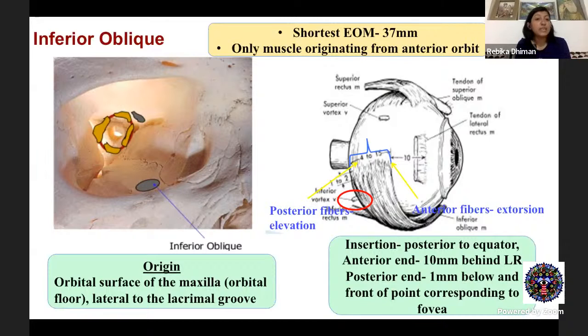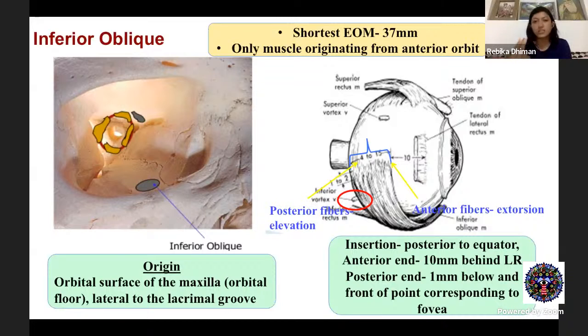Now, since these obliques are inserted behind the equator of the globe and their functional origin is anteriorly in the orbit, when you disinsert these muscles, they will have a tendency to come anteriorly. That is towards its origin or functional origin. So this is the reason why you can easily disinsert the muscle even before passing the sutures. So that's what we do.